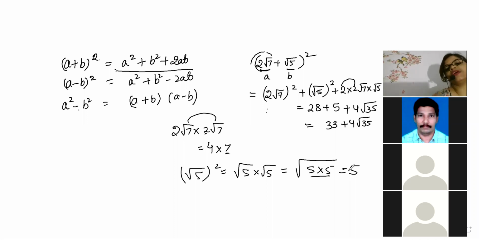Fine. Now beta, look here. This one will be 2ab. So 2 twos are 4 and 7 root 5 will become root 35. So here, 33 plus 4 root 35. Now understood, beta? Understood everyone?